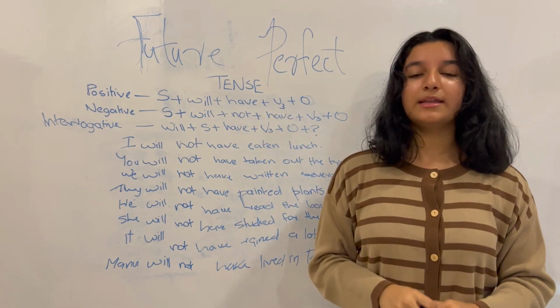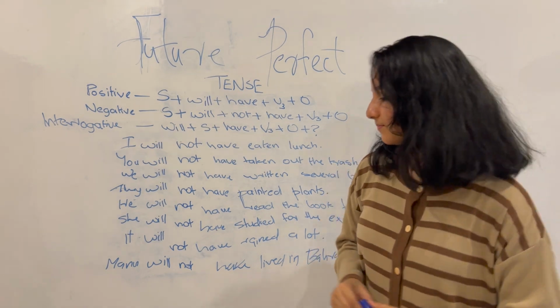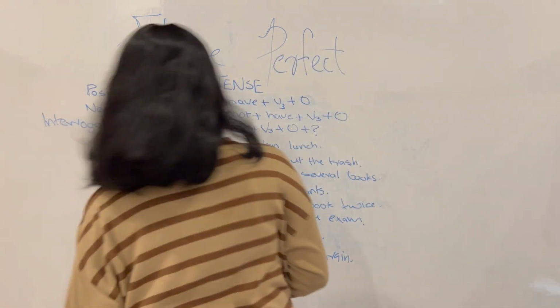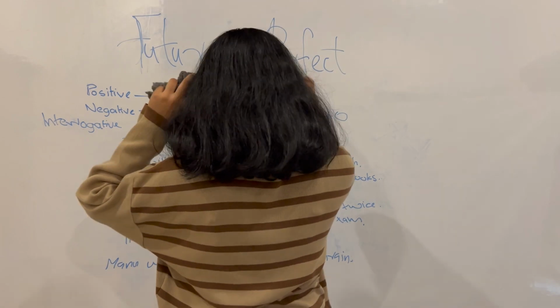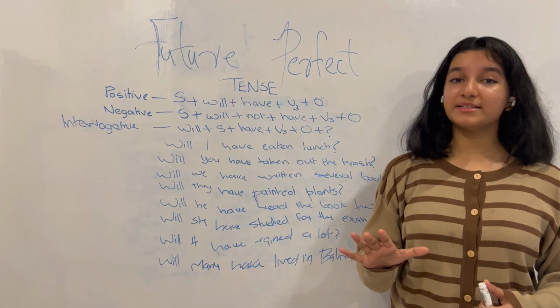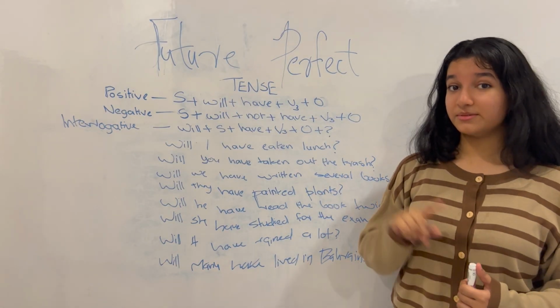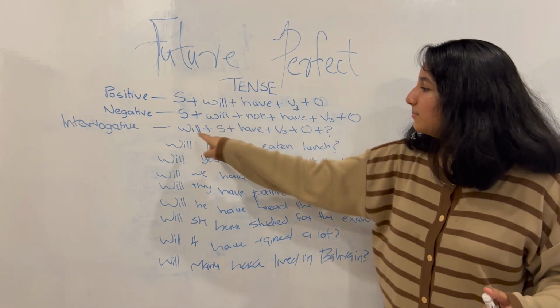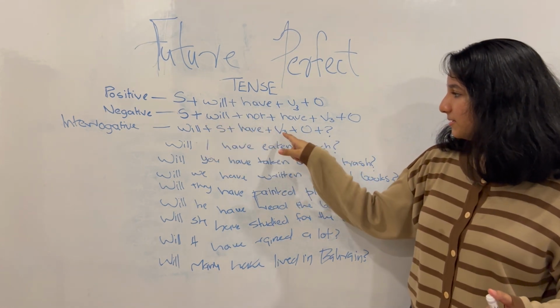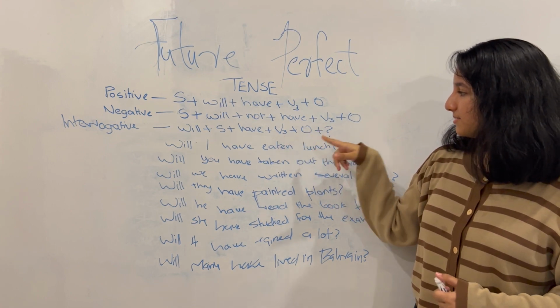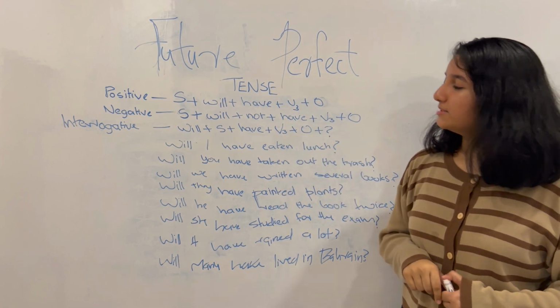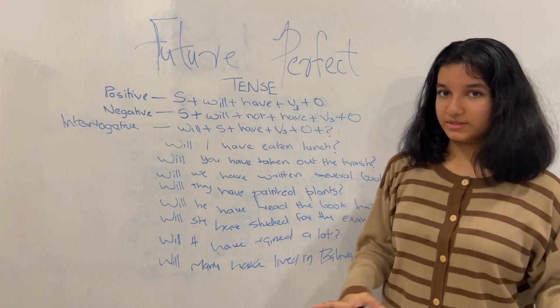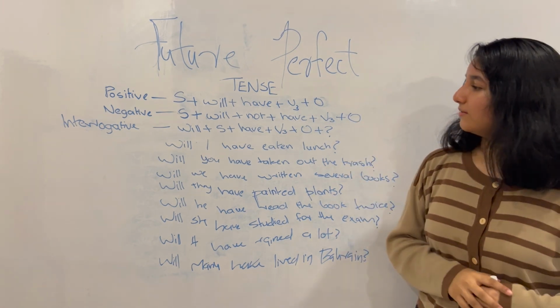Now let's take a look at interrogative sentences. Now I can see here the sentences have been changed into interrogative form, with the format being will plus subject plus have plus verb in the third form plus object plus question mark. Of course, for it to become a question, we need to add the question mark, obviously.